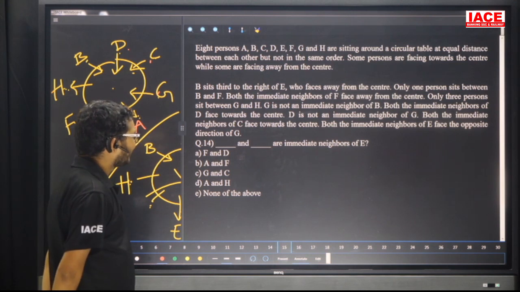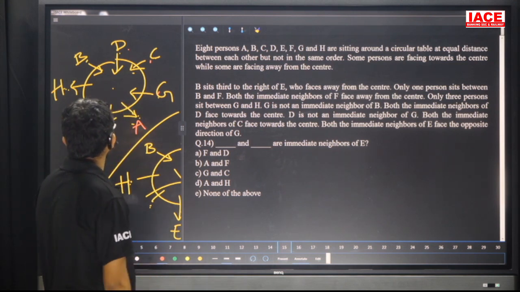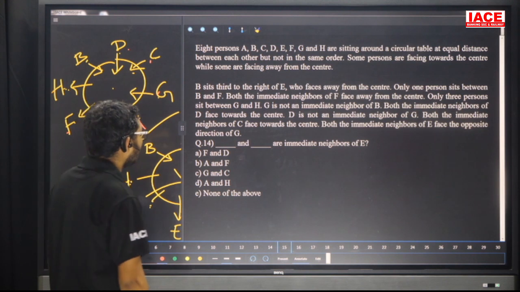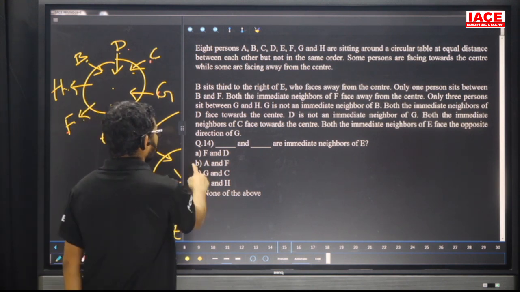Question number 14. Dash and dash are immediate neighbors of E. Immediate neighbors of E: F and A. The answer is A and F. Option B.